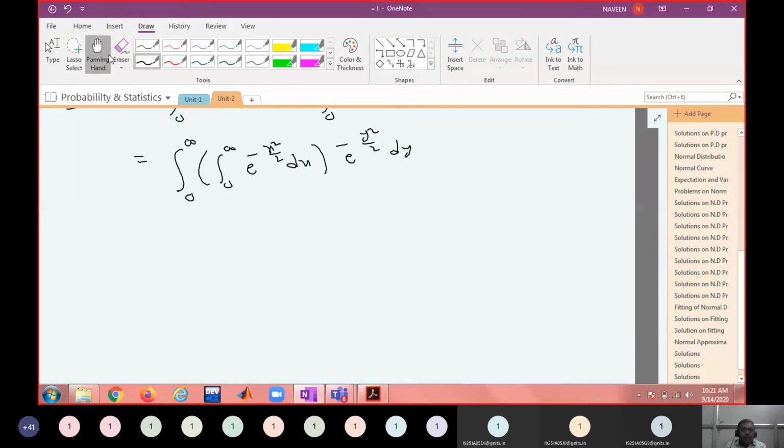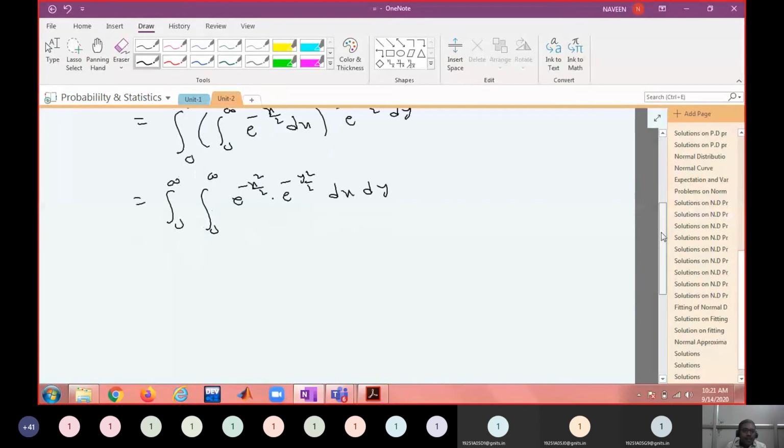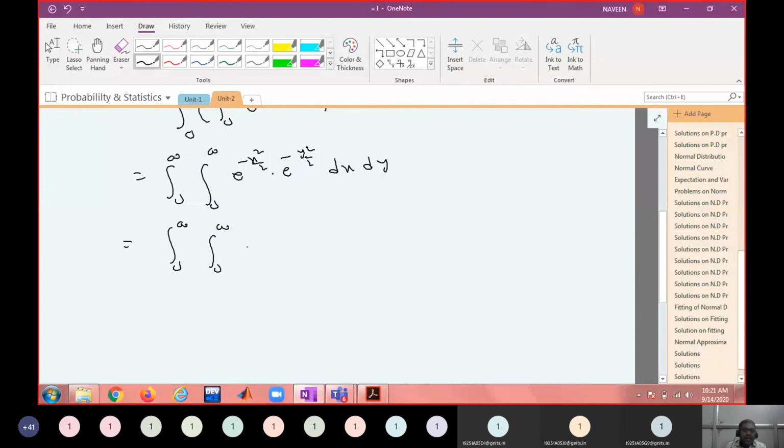Now again, this integral is a constant because you integrate with respect to x; other variables are treated as constants. So take this constant inside. What do you get? The integral from 0 to infinity of e power minus x square by 2 into e power minus y square by 2. Is that okay? This is the integral from 0 to infinity of e power minus 1 by 2 into x square plus y square, dx dy.